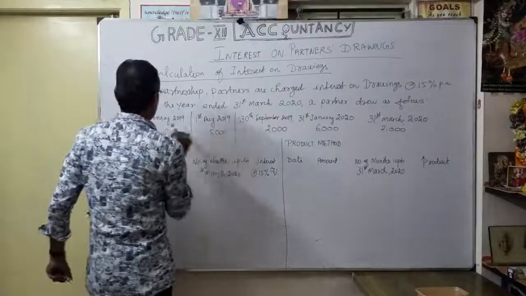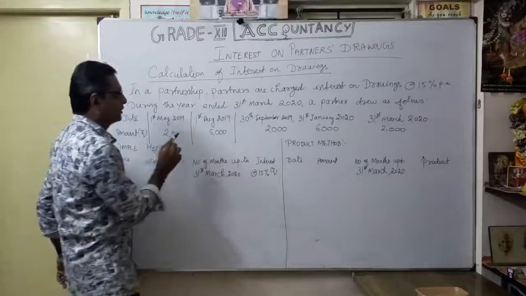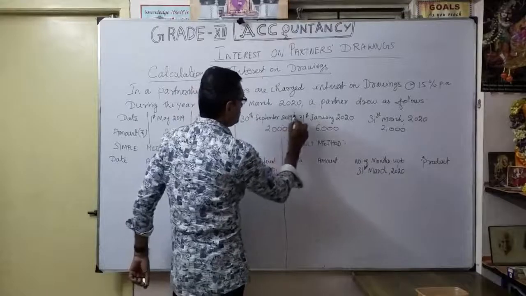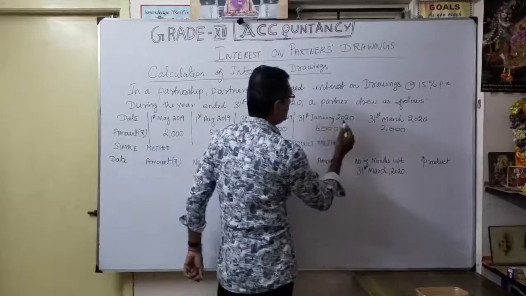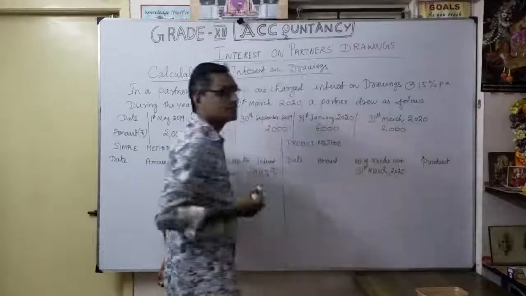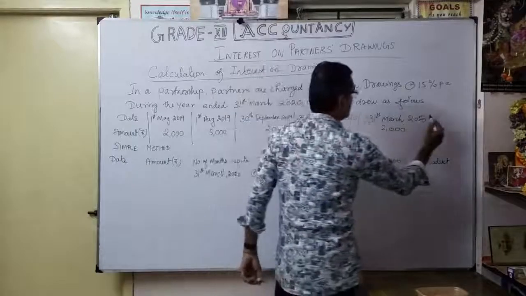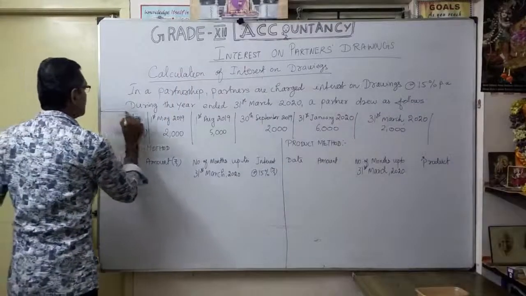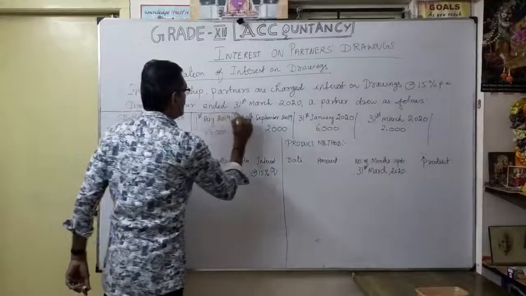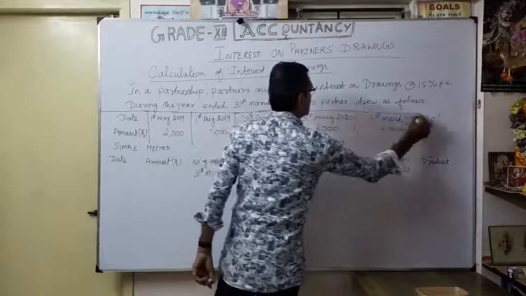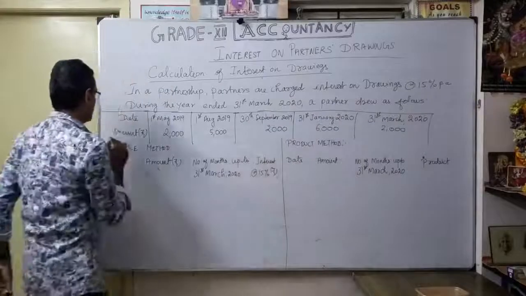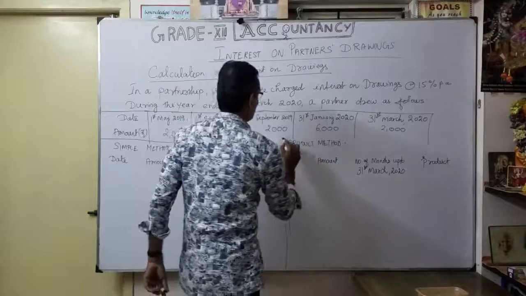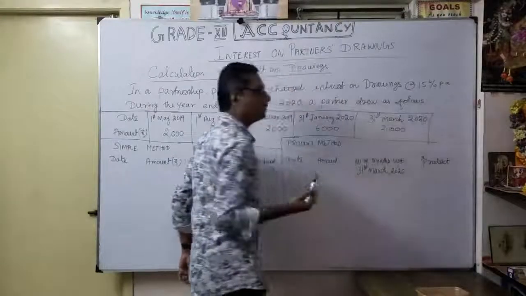One by one: 1st May 2019, 2000. Then 1st August 2019, 5000. Then 30th September 2019, 2000. Thereafter 31st January 2020, 6000. Finally 31st March 2020, 2000. So how do we identify? It is an irregular interval, and the amount is also not the same, it is different. So we are going to follow the simple method and the product method. Both methods we will discuss now, so comparatively you can understand.